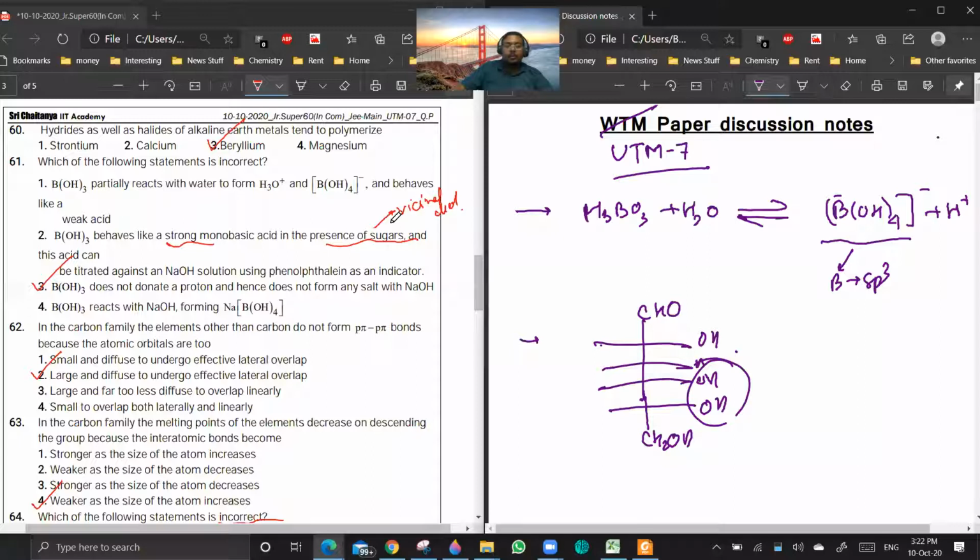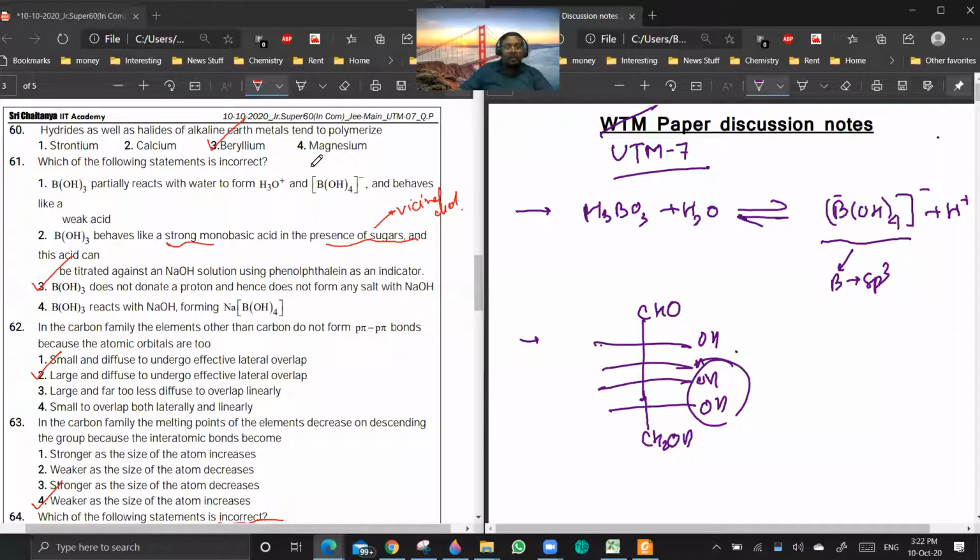Okay. 60th. Sir, in 60, magnesium hydride will polymerize, no, sir? But magnesium chloride won't be polymerized. What's your name? Dikshita, sir.